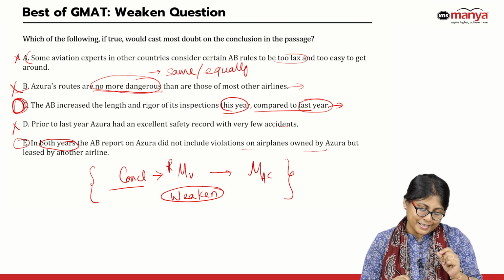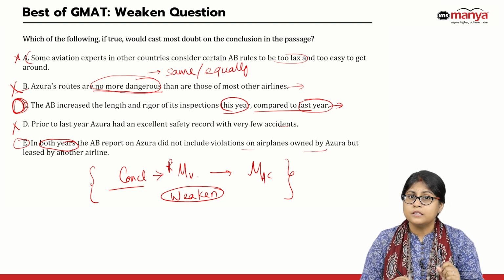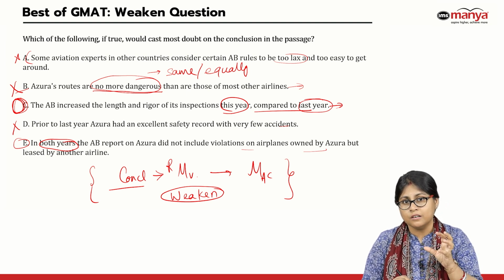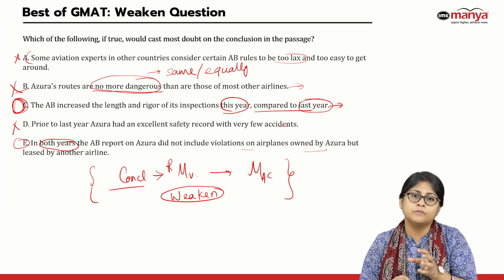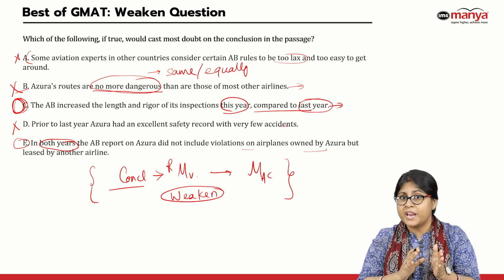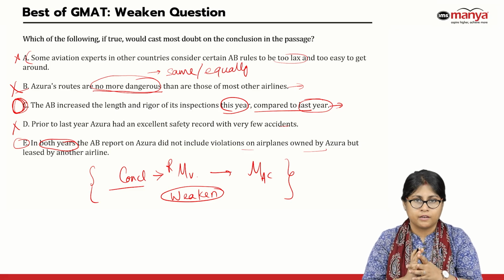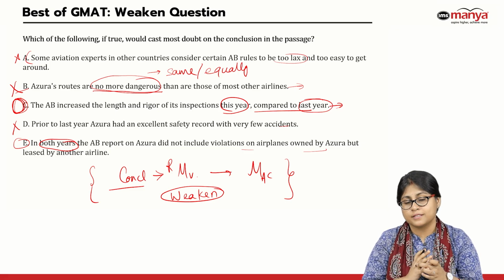So what exactly is C doing? C is raising a doubt on X being the reason for Y. It is saying X may not be the reason for Y. Again, it doesn't completely destroy X as a reason, but it definitely raises a doubt.